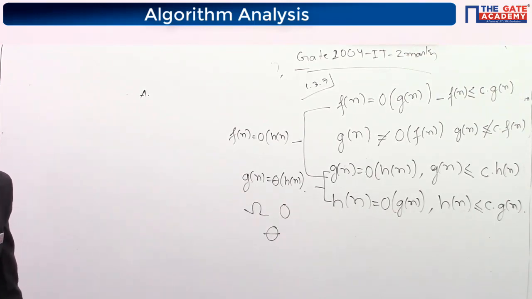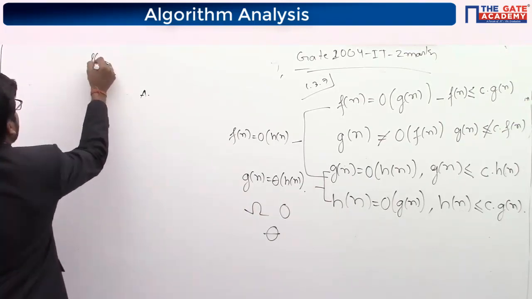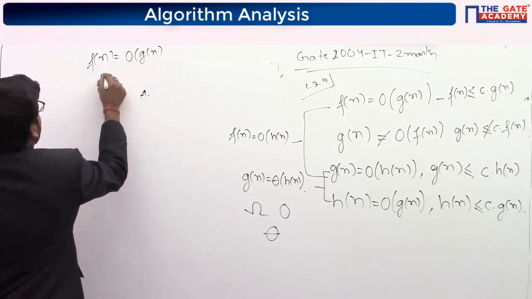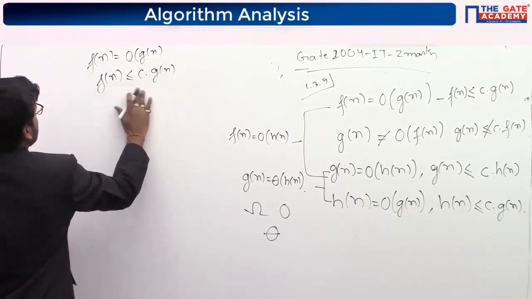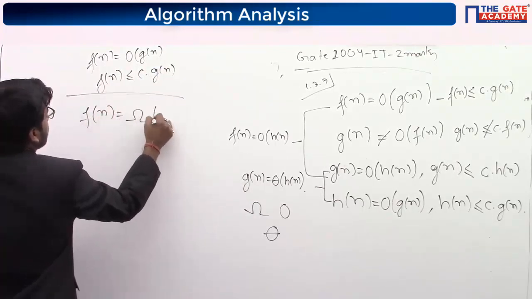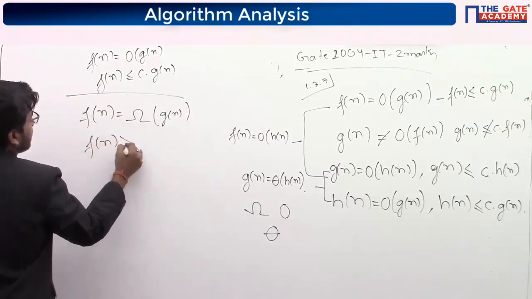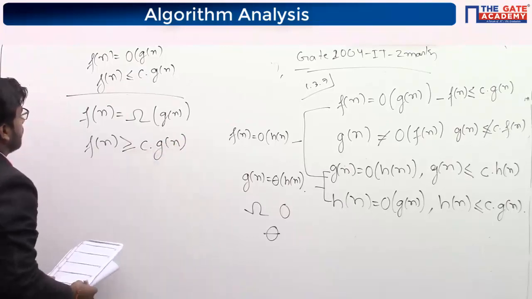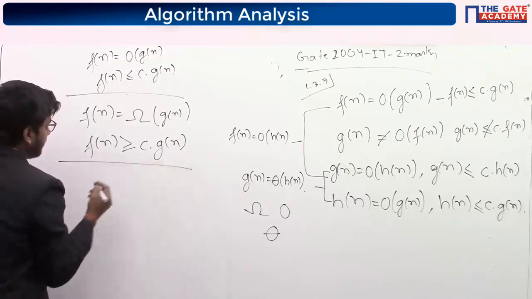Diya is saying no. See, Fn is equal to big O of Gn, it means Fn should be smaller than or equal to C Gn. And if I write Fn is equal to omega of Gn, it means Fn should be greater than or equal to C Gn. So if these two conditions are satisfied, then we are saying that it is theta.